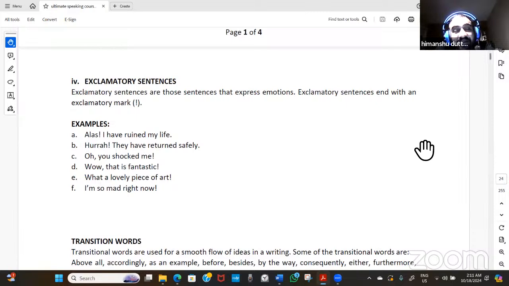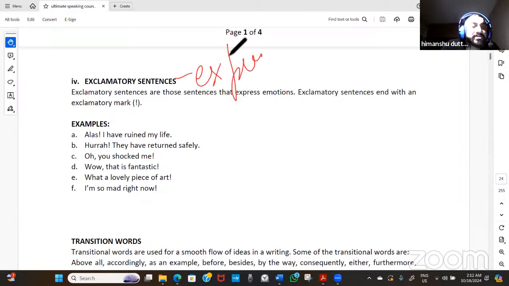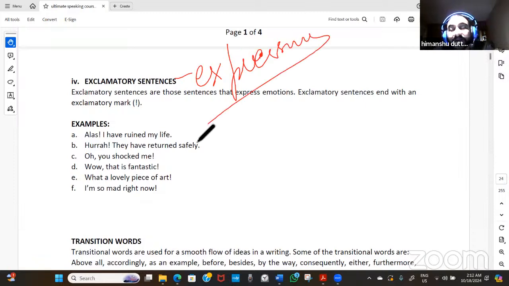That is the exclamatory sentence. Exclamatory means something to be exclaimed, something to be expressed. Expressive sentences will express emotions and exclaim something to the other. Exclamatory sentences usually end with an exclamation mark. And here you will be able to know whether the exclamation is strong or weak.